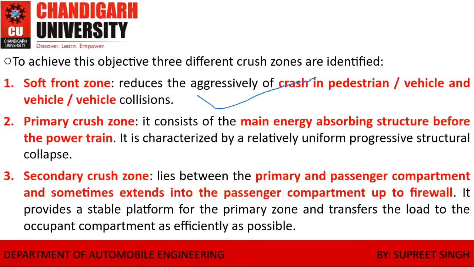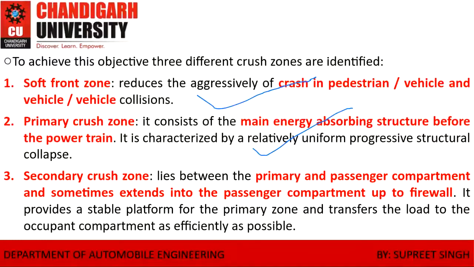And the main energy absorbing structure, that is the primary, that is inside of the cabin, should be nicely and safely defined.